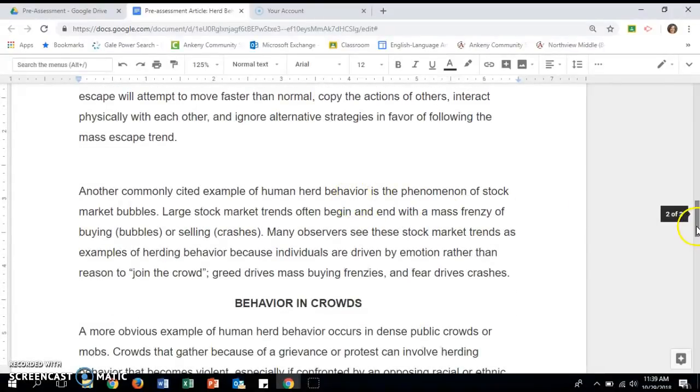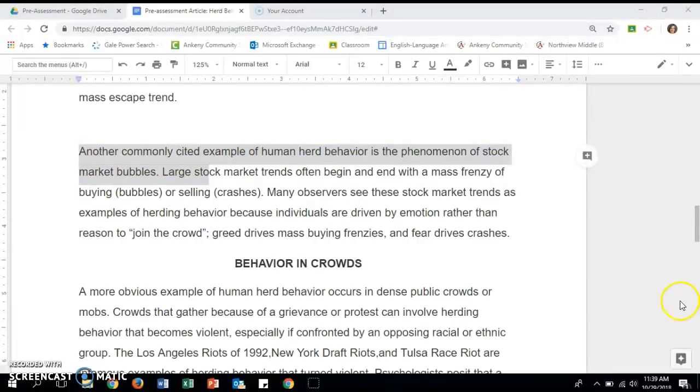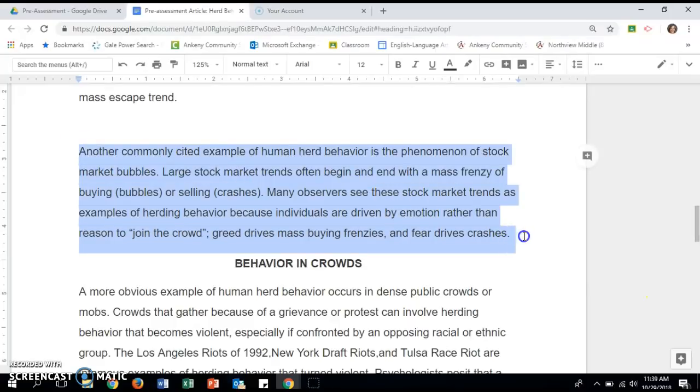Okay, in this paragraph, it says, another commonly cited example of human behavior is the phenomenon of stock market bubbles. Large stock market trends often begin and end with a mass frenzy of buying, which are called bubbles, or selling, which is called crashes. Many observers see these stock market trends as examples of herding behavior because individuals are driven by emotion rather than reason to join the crowd. Greed drives mass buying frenzies, and fear drives crashes.